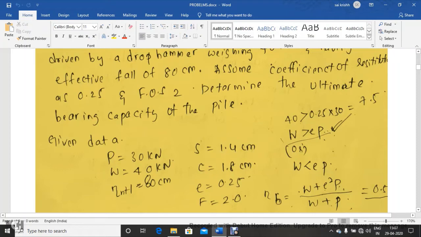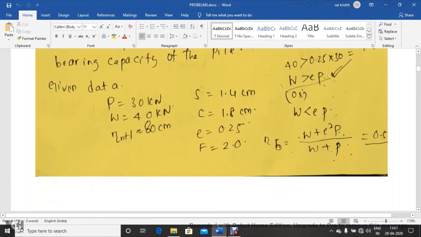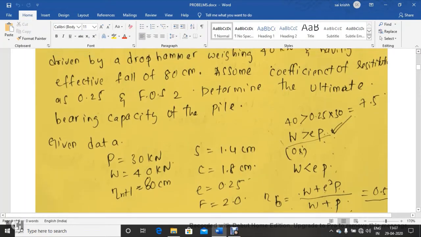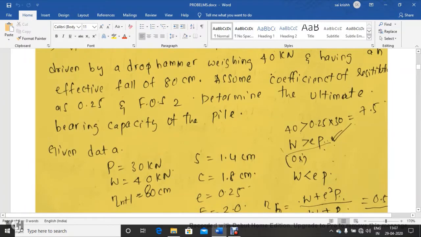So W is given as the weight of hammer, 40 kilonewtons, and e is the coefficient of restitution, 0.25, into 30. I've got 7.5. So W is greater than eP. We need to go to the calculation of efficiency of hammer per blow by using this equation, W plus e square into P divided by W plus P, which you will get as 0.5. So now after verifying all this data, the weight of pile is given as 30 kilonewtons, and weight of hammer is 40 kilonewtons.